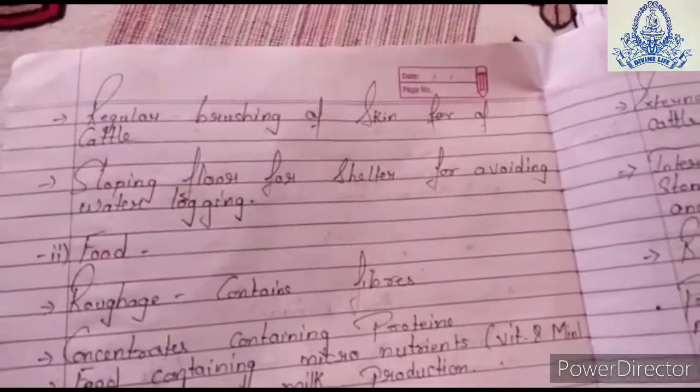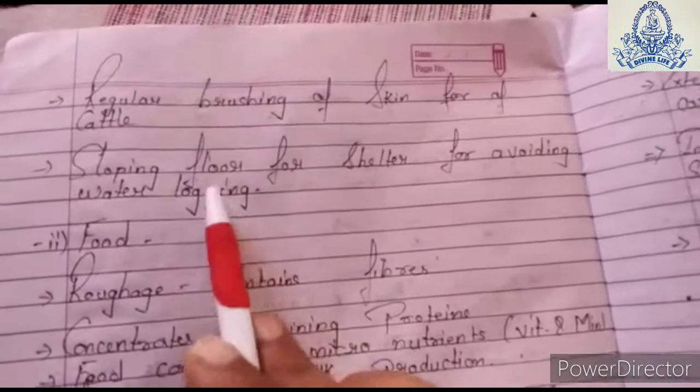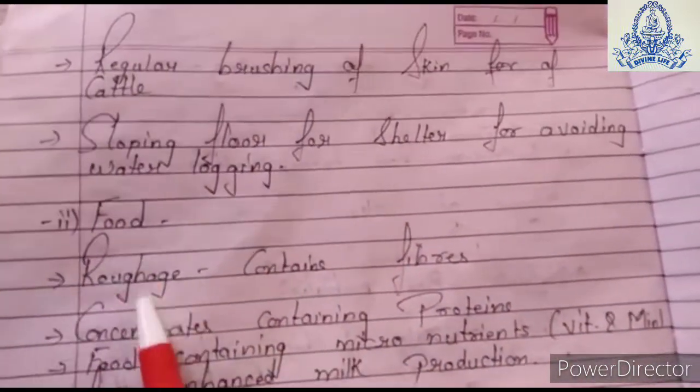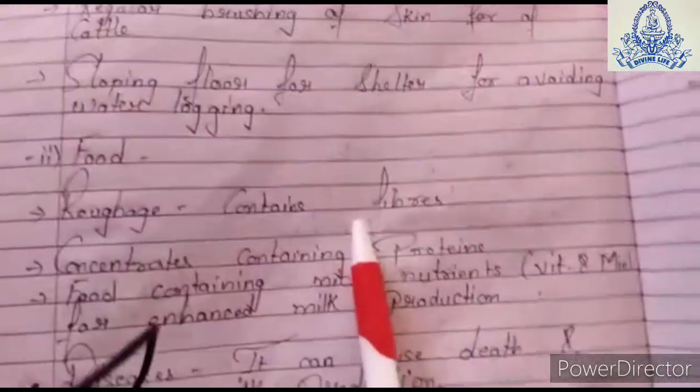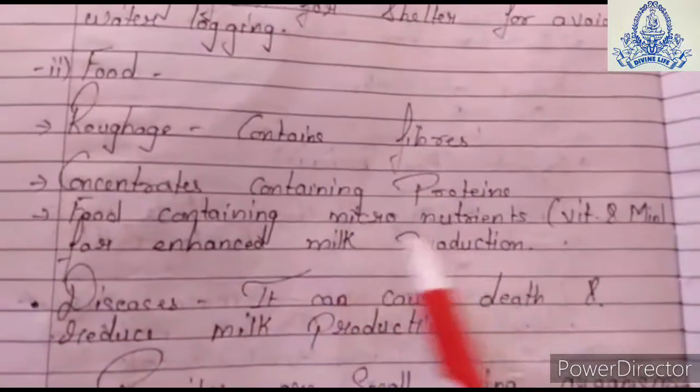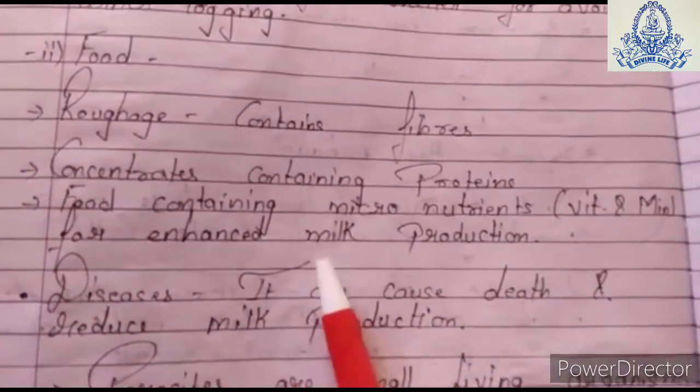Regular brushing of skin for cattle. Sloping floor for shelter for avoiding the waterlogging. Now let us see the food. Roughage. It contains the fibers. Concentrates containing protein. Food containing micronutrients for enhanced milk production.